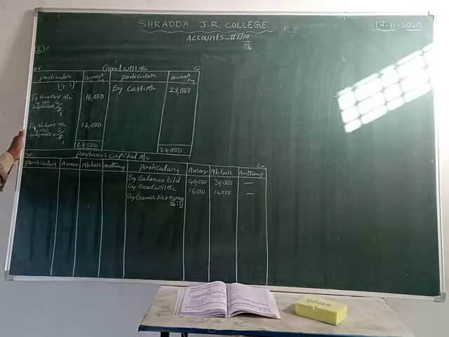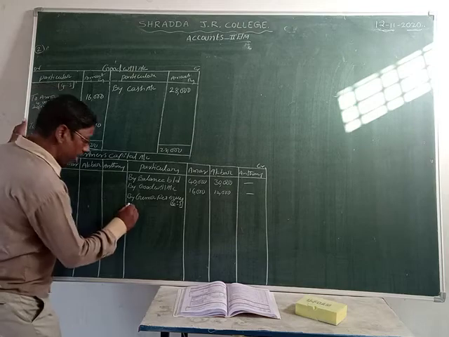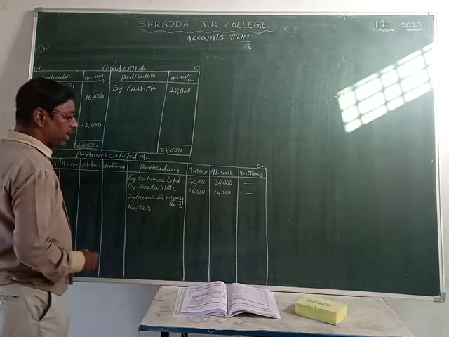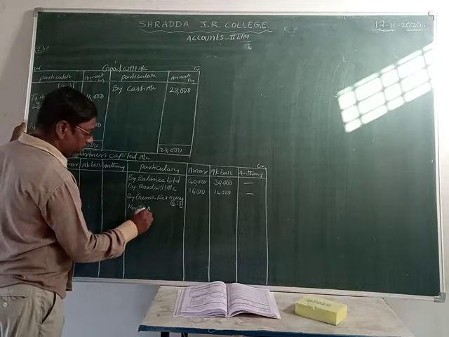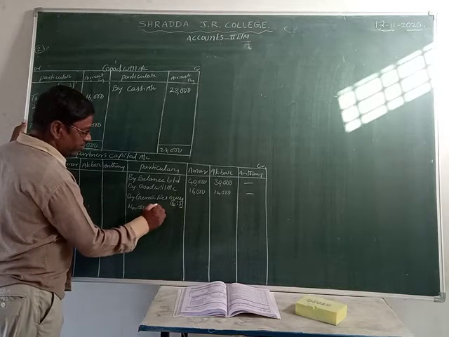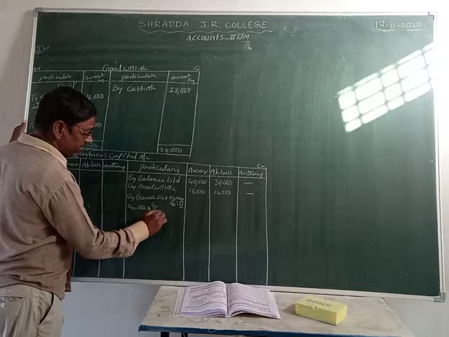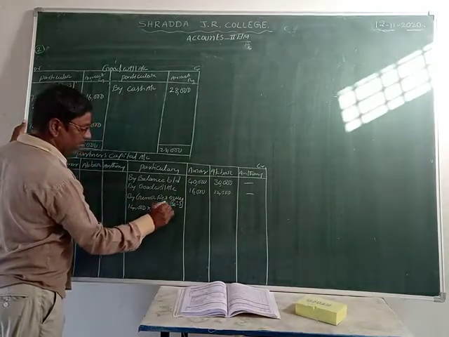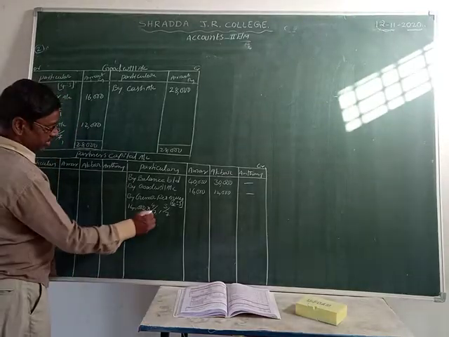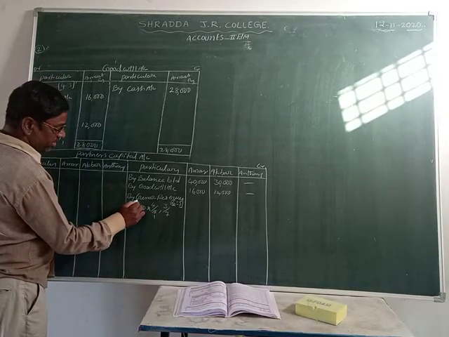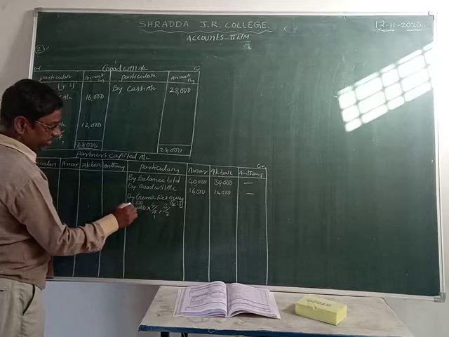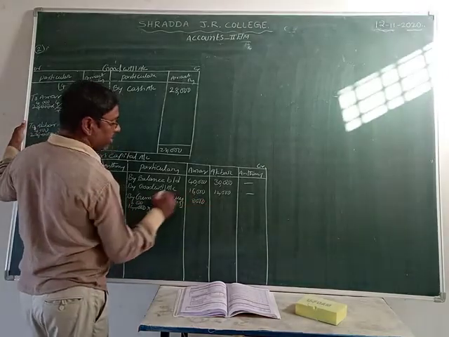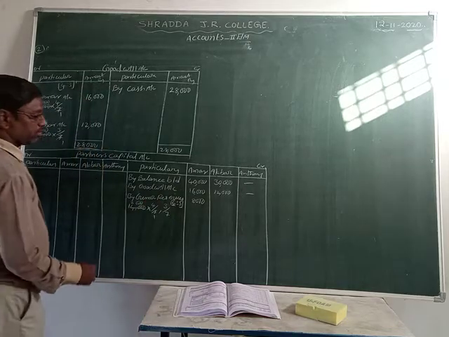What is the value of general reserves here? Here the given general reserves value is 14,000 rupees, at the rate of what ratio? Now Amar's ratio is 4/7 and Akbar's ratio is 3/7. 7 ones are 7, 7 twos are 14. 4 twos are 8, so 8,000 rupees of general reserve is Amar's.